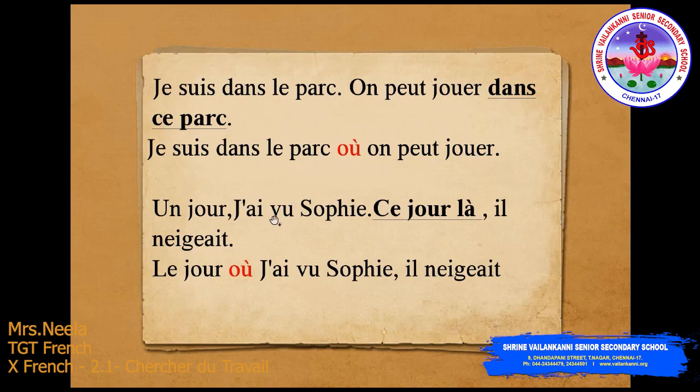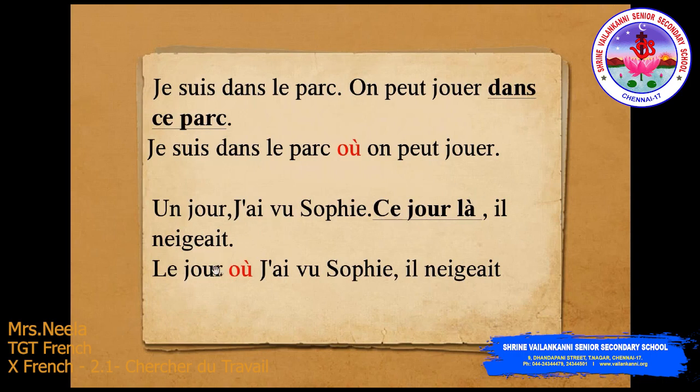So, next sentence. Un jour, j'ai vu Sophie. Ce jour-là, il neigeait. So, here, what is repeated? The day is repeated. So, one day, I saw Sophie. On that day, it was snowing. So, you are going to focus on the day. So, this is the time. When. So, it will be literally translated as when.